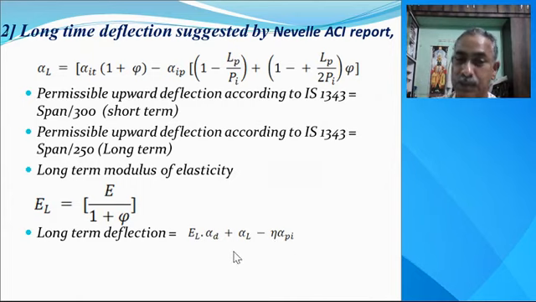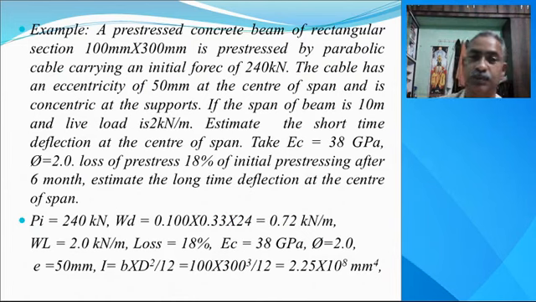This is the third formula, which is used to find the long time deflection, or long term deflection. Now we have taken one problem. A prestressed concrete beam of rectangular section 100 mm by 300 mm is prestressed by a parabolic cable carrying an initial force of 240 kN. The cable has an eccentricity of 50 mm at the center of span and is concentric at the support. That means the eccentricity is 0 at the support and maximum at the center.